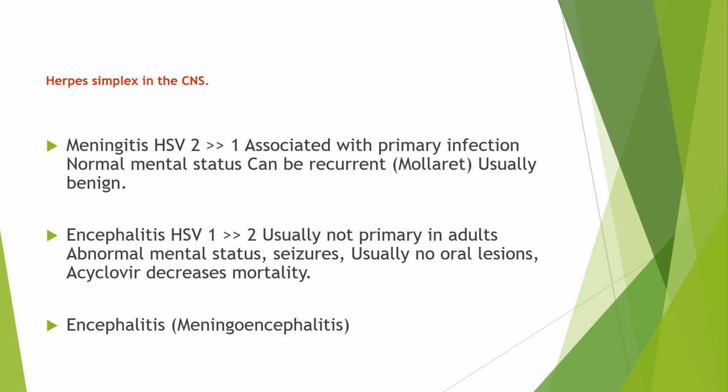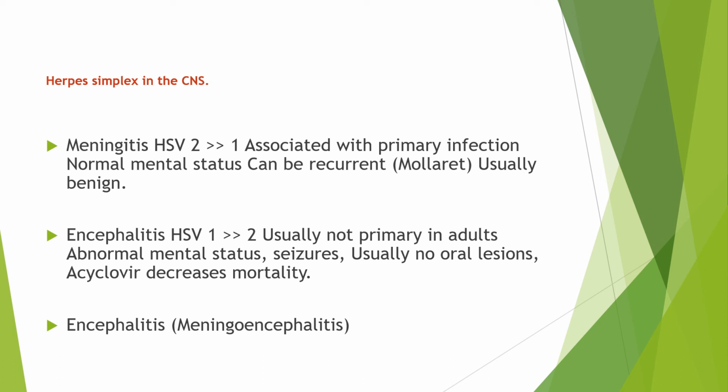As far as encephalitis is concerned, as I have mentioned earlier, most of the time it is viral in origin, and the most common virus is herpes simplex. Meningitis caused by herpes simplex is usually type 2, but in encephalitis, mostly herpes simplex virus 1 is the cause.